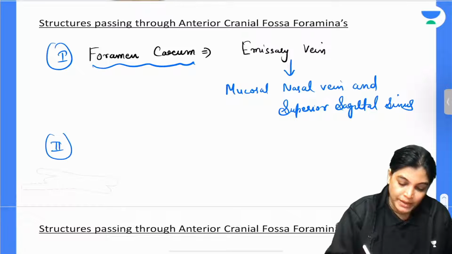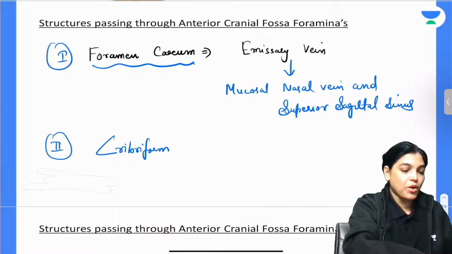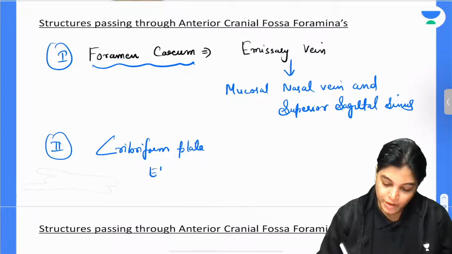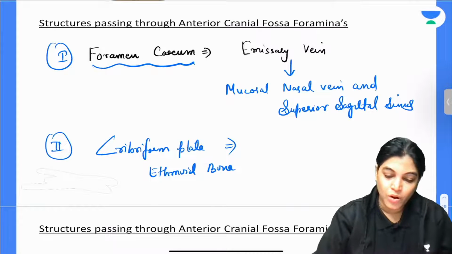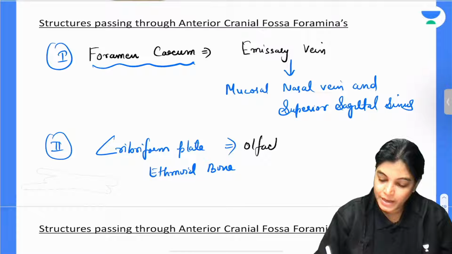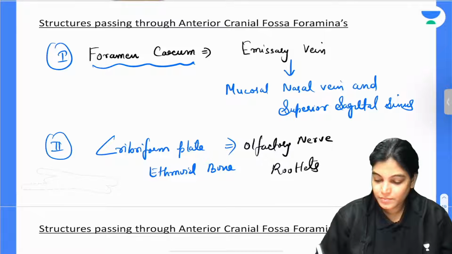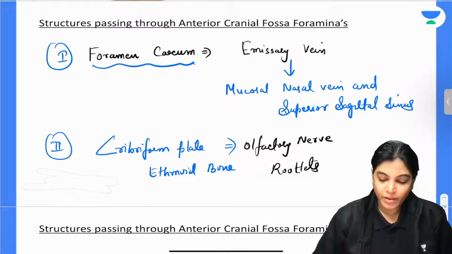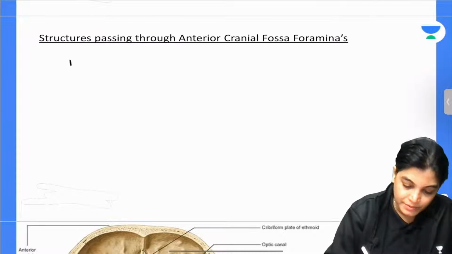The other is the cribriform plate of the ethmoid bone. Through the cribriform plate of the ethmoid bone, the olfactory nerve rootlets pass. Got it? Now let's talk about the other one, that is the anterior and posterior ethmoidal foramina.